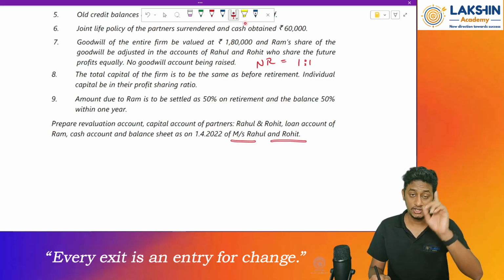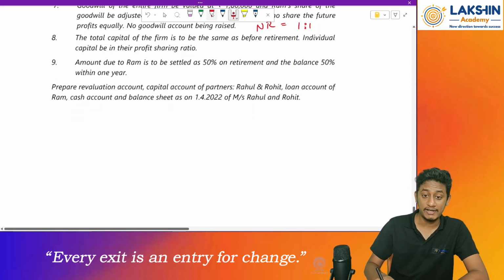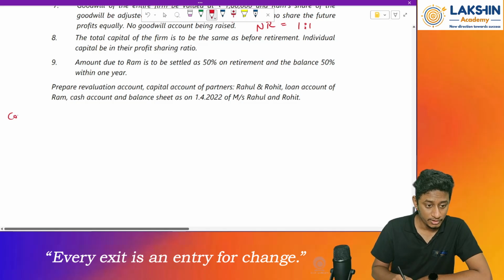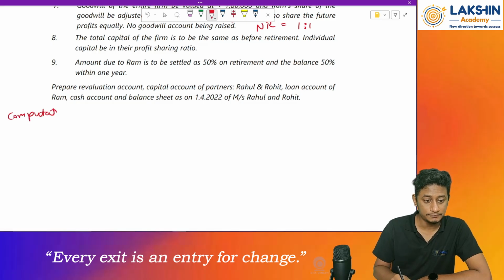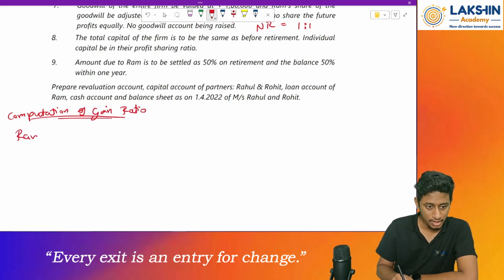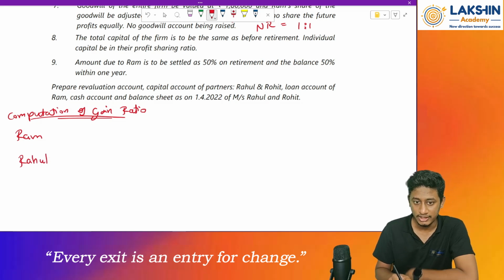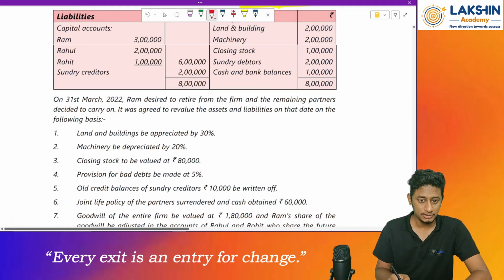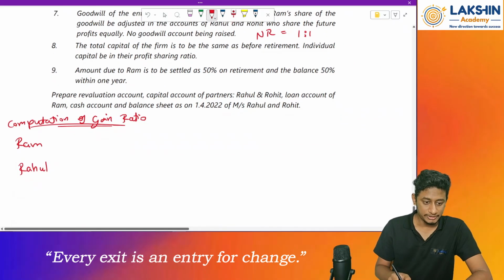Fine. So first of all, we will find out the gain ratio. Computation of gain ratio. We have Ram, Rahul and Rohit.